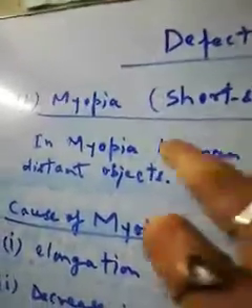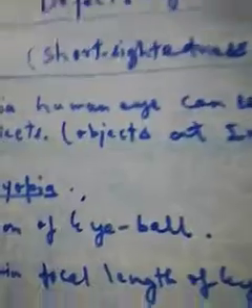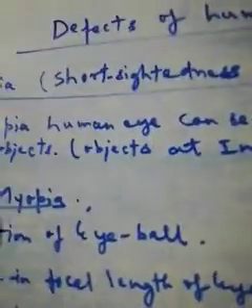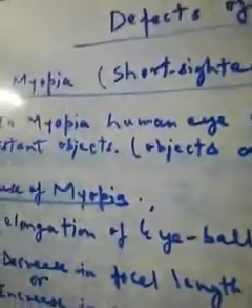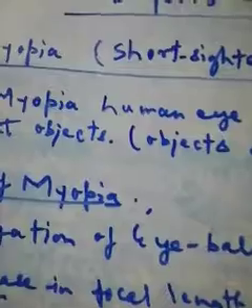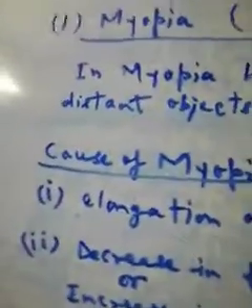In myopia, our myopic eye cannot see far objects, that means objects which are kept at infinity. Normal eye can see objects which are at infinity, but myopic eye cannot see. But there is no problem in nearby objects.